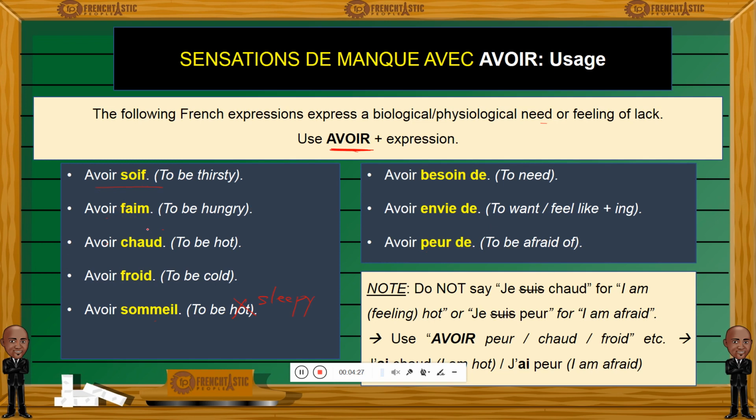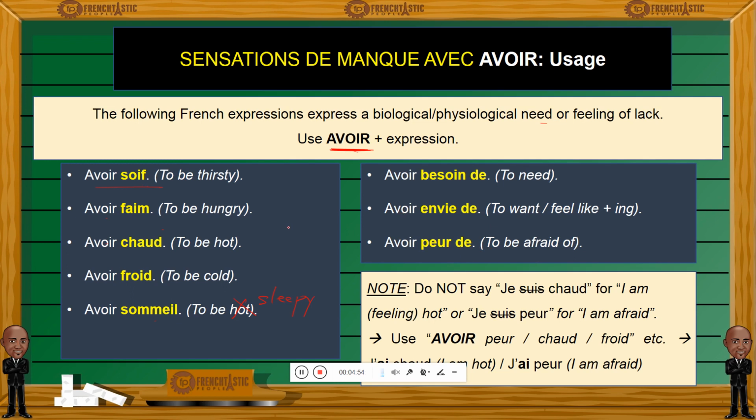And that's why we have our French lab. This is a space for you to go and write out full sentences using avoir in a conjugated form. For example, I'm hungry today. I was hungry yesterday, last night, I was afraid, or I'm afraid of snakes, I'm afraid of whatever you are afraid of. So use these in actual sentences and